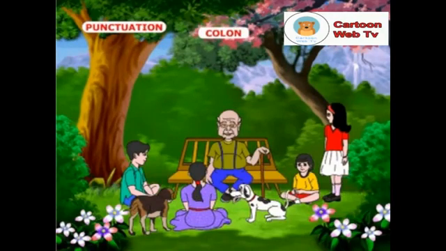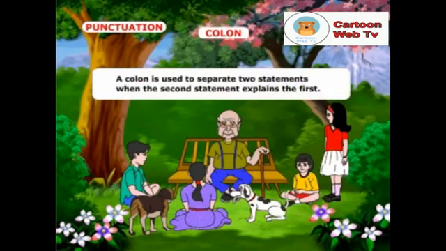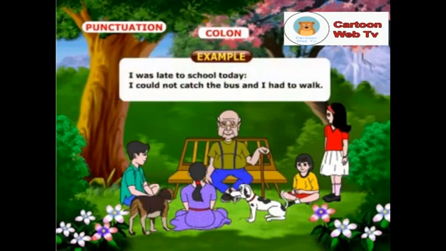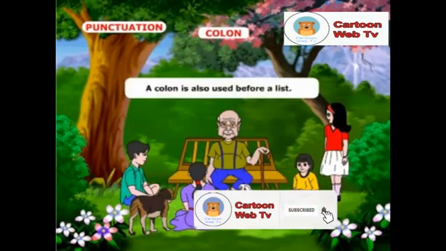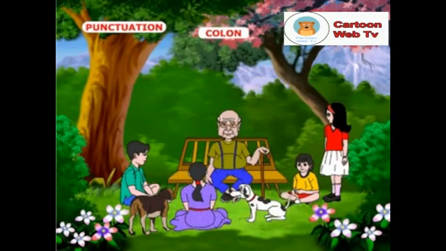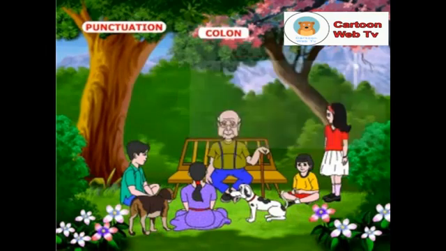Jenny, you tell about colons and semicolons. A colon is used to separate two statements when the second statement explains the first. Example: I was late to school today: I could not catch the bus and I had to walk. A colon is also used before a list. Example: The running race results are as follows: Suresh first, Ramesh second, and Peter third.